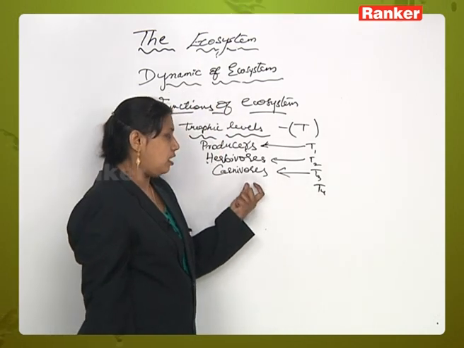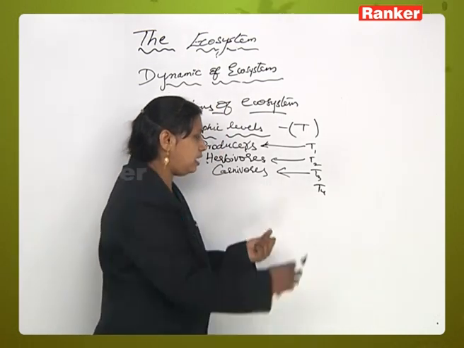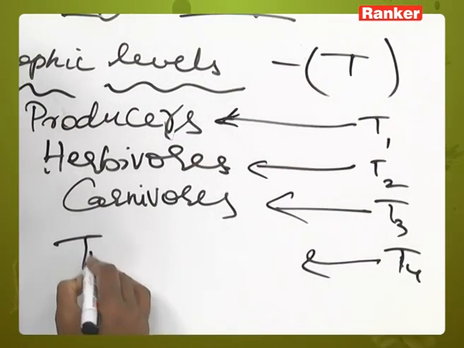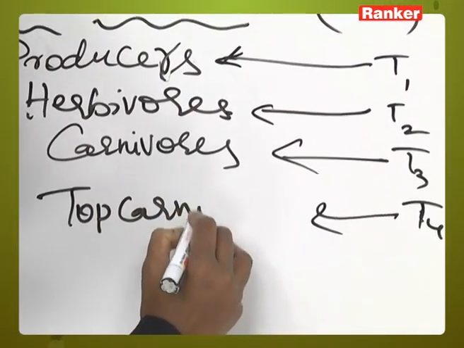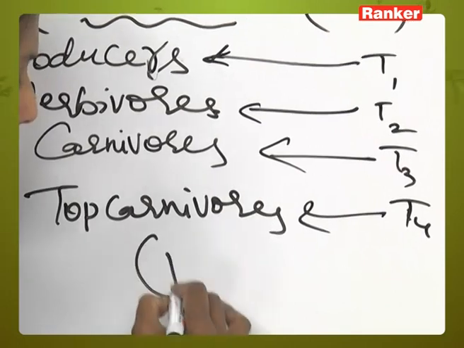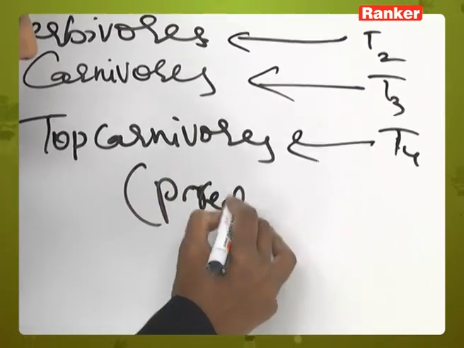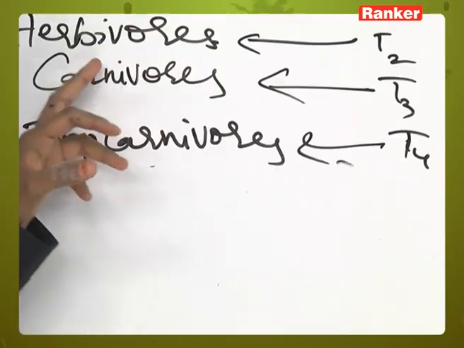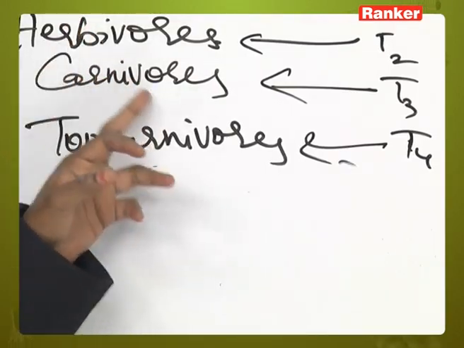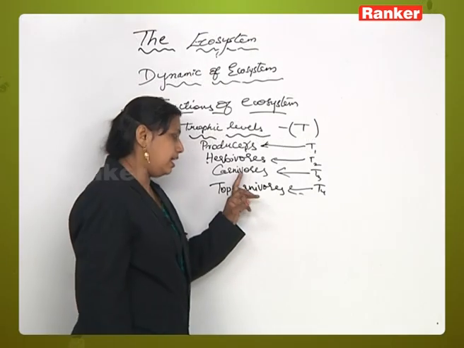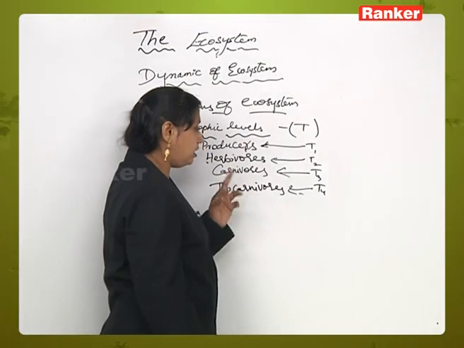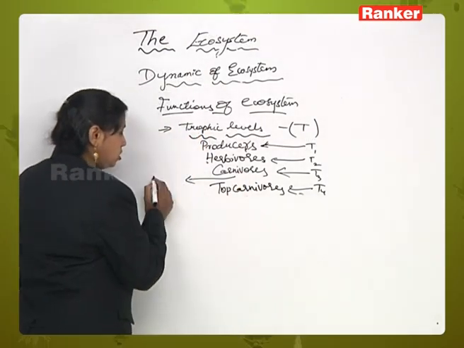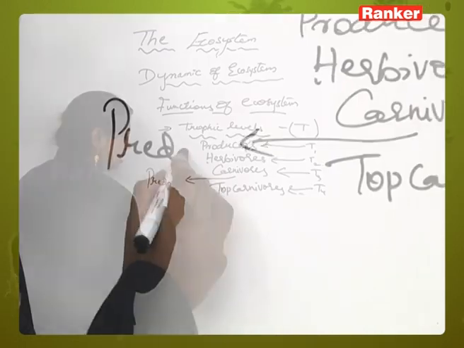Now after that there will be another layer called the T4 layer. Those are called top carnivores, and these are also called predators. Now what are predators or carnivores or top carnivores? Carnivores are those animals which depend on herbivores for food materials. Again, in these carnivores there are 2 to 3 layers of carnivores in between. So those are called predators.